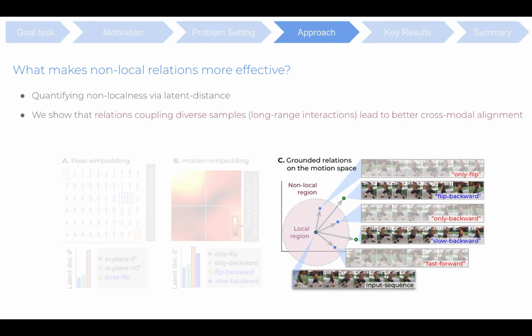Finally, in figure C, we show 2D PCA projected motion embedding points with glances of the anchor video, middle point, and the corresponding transformed videos obtained by operating over various motion related non-local relation candidates. Note that only the relations in blue are selected because of their high non-localness.